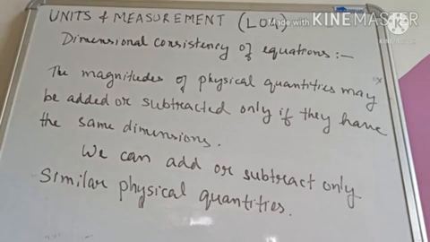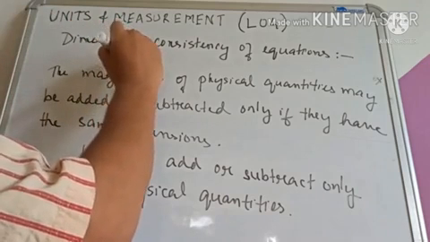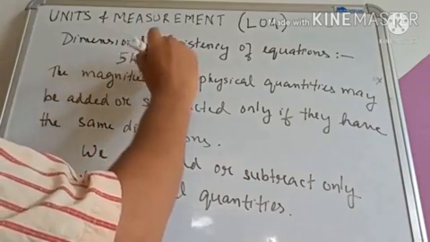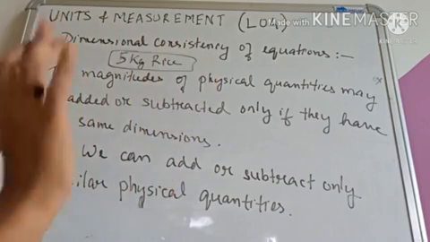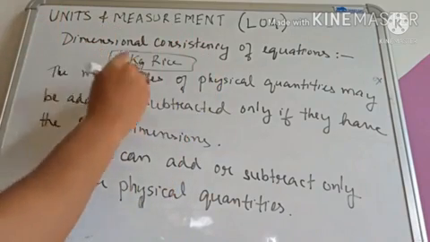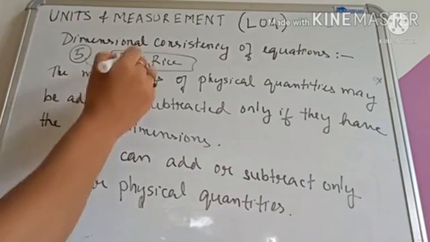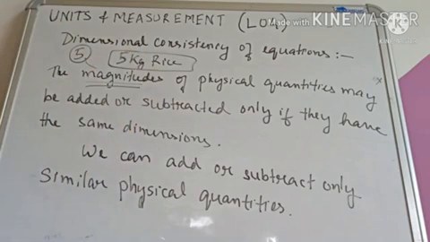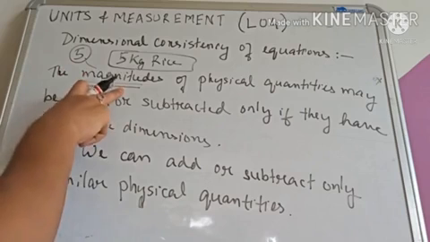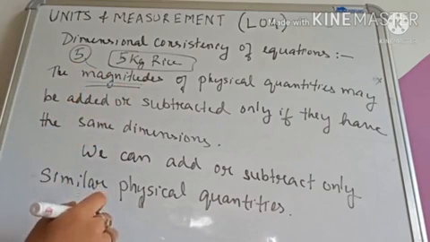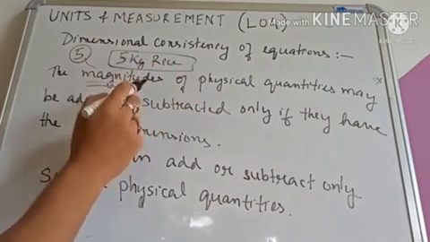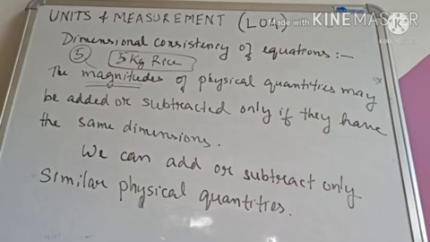So what do we mean by the magnitudes? Suppose we have bought 5 kg rice. Okay, now what is its magnitude? Its magnitude will be 5, and its unit will be kg. So what does magnitude mean? It's the numerical value. Magnitude means the numerical value of a physical quantity. The number, the 5 in 5 kg rice, is a numerical value, and that 5 will be its magnitude. Correct?